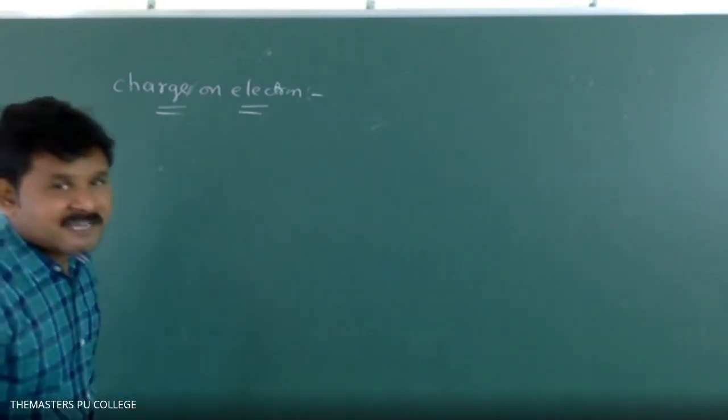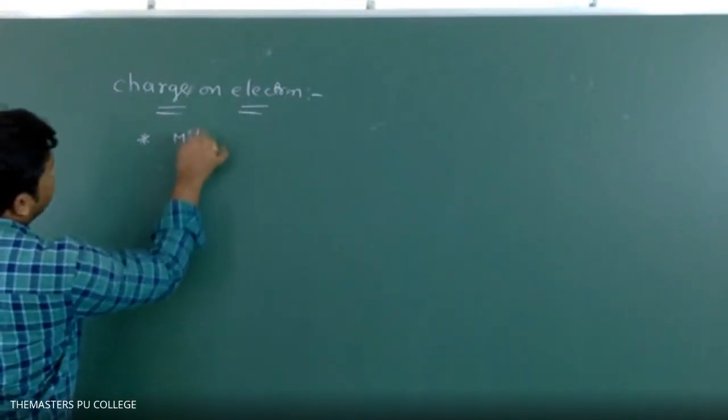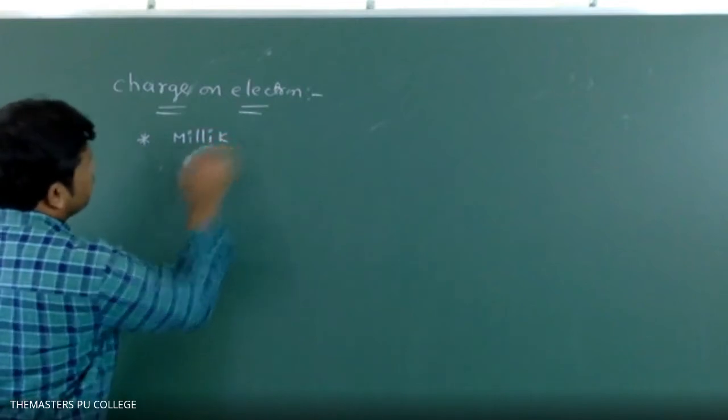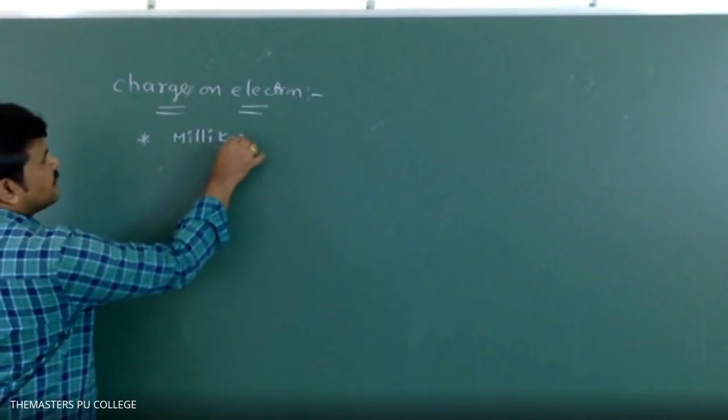The charge on electron was given by Millikan.